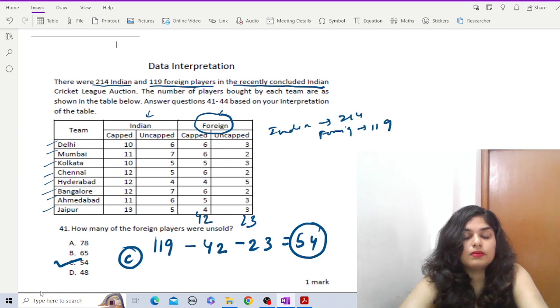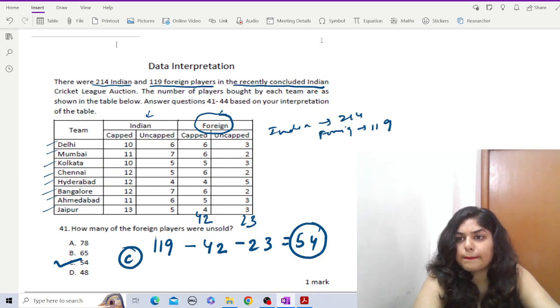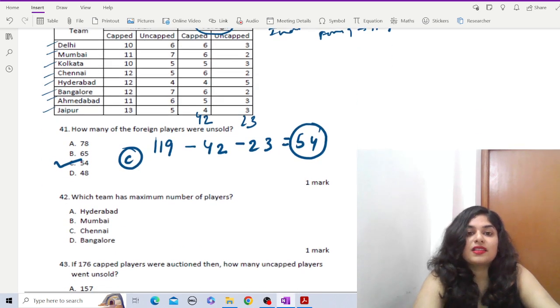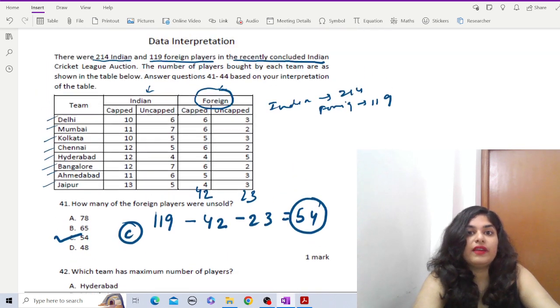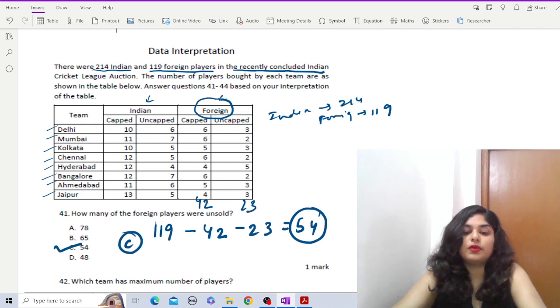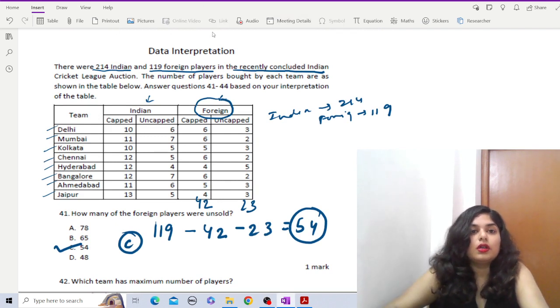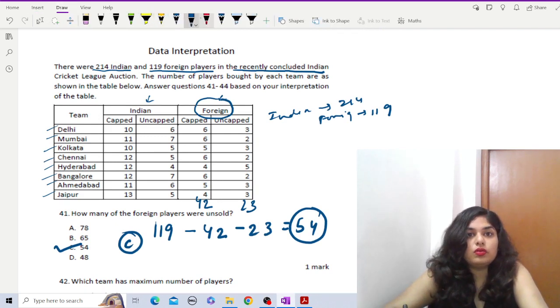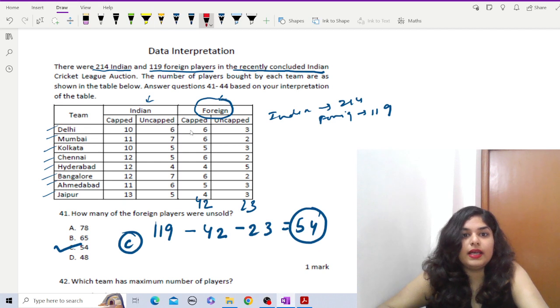Which team has maximum number of players? So now we have to add all the numbers of players for each team. So let us add the row. Okay, so if we add, Delhi has 6, 6, 23, 15, 25. Sorry, 6, 6, 23, 15, 25.